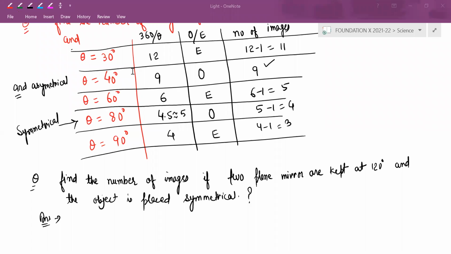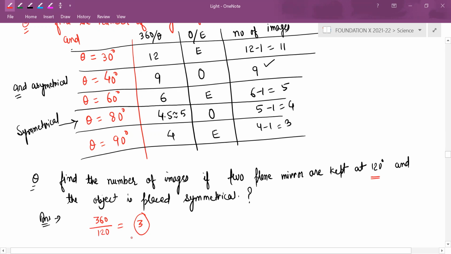So how to solve? Those who have made a mistake, please look here now. 360 by theta. Theta is how much? 120, right? Which is coming 3. If it is odd, then we have to be careful, only for the odd case. So if it is symmetrical, 3 minus 1.